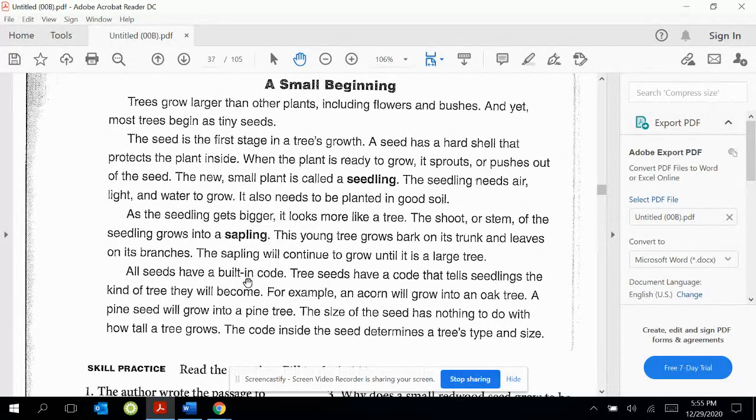All seeds have a built-in code. Tree seeds have a code that tells seeds the kind of trees they will become. For example, an acorn will grow into an oak tree. A pine seed will grow into a pine tree. The size of the seed has nothing to do with how tall a tree will grow. The code inside the seed determines a tree's height and size.